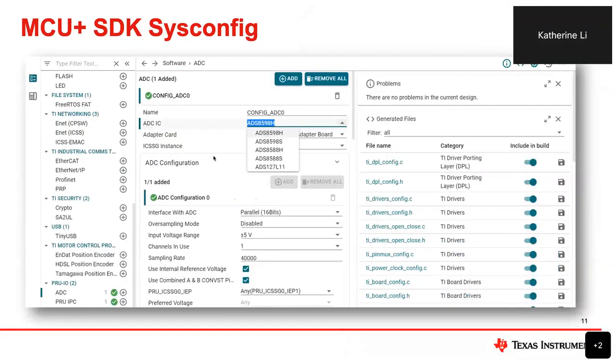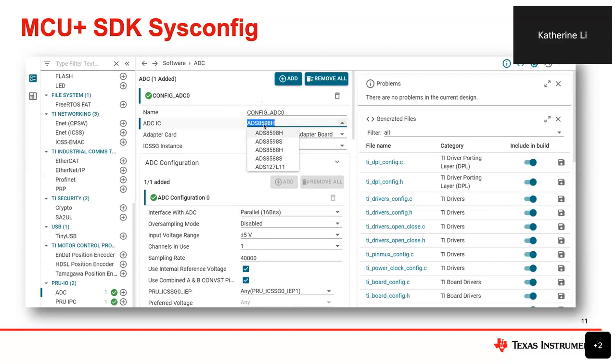The next page is about the MCU+ SDK configuration. We are assuming you have already finished the evaluation and figured out which ADC, and what kind of performance, you will need. When you come to the MCU+ SDK, it is like a user interface. What you will need to do is very simple: just select the ADC that you need in your system, and then you can start the standard programming based on your system needs.